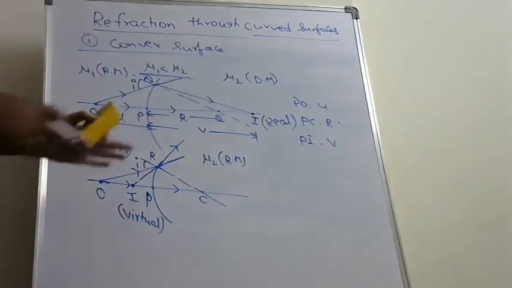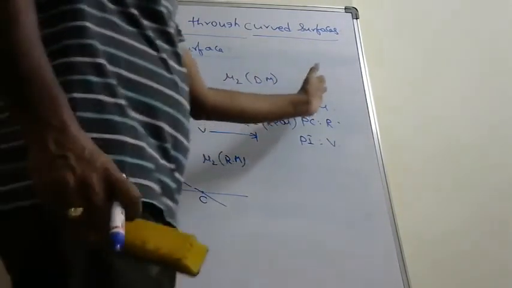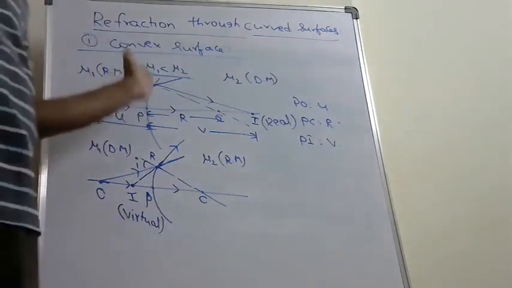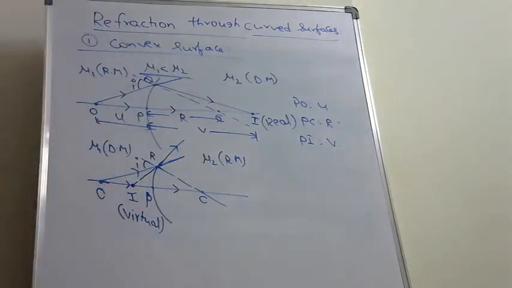Here also the symbols have the same meaning.